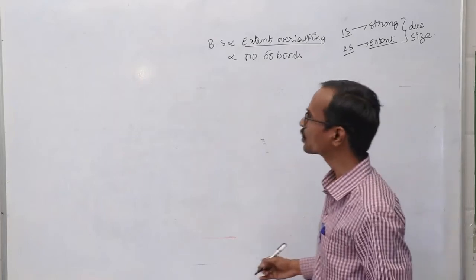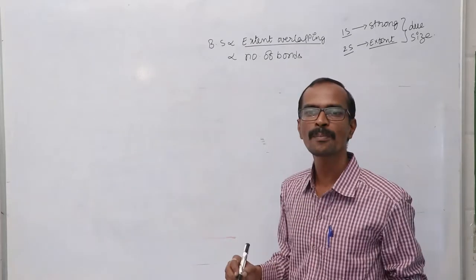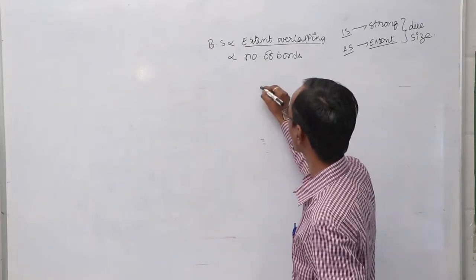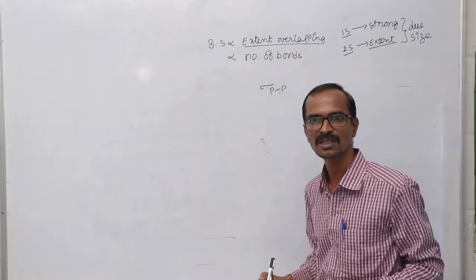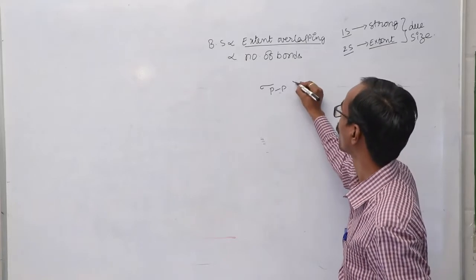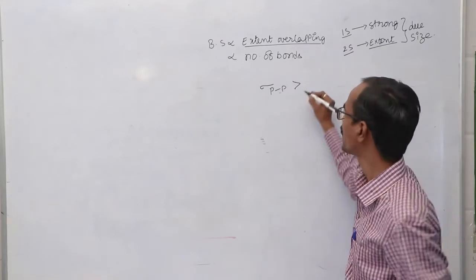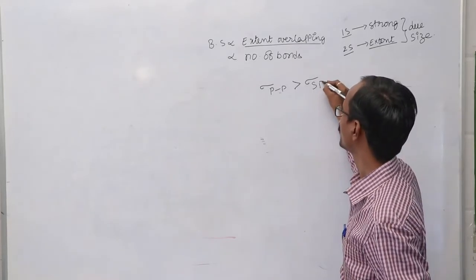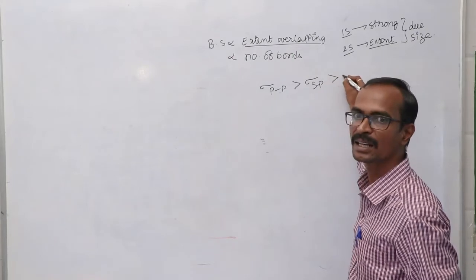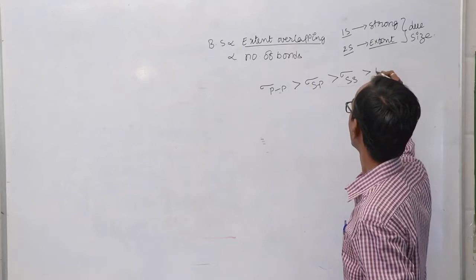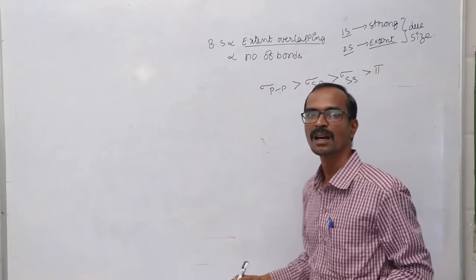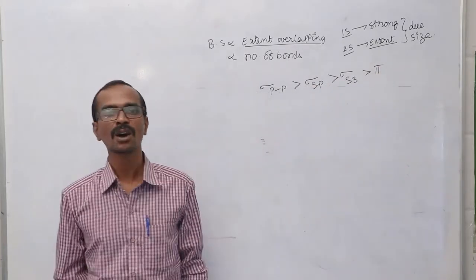If you observe the order of extent of overlapping, sigma pp bond has more extent of overlapping than sigma sp, than sigma ss, than a pi bond. Okay, this is the order.